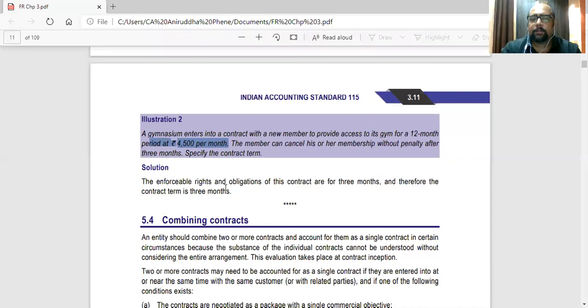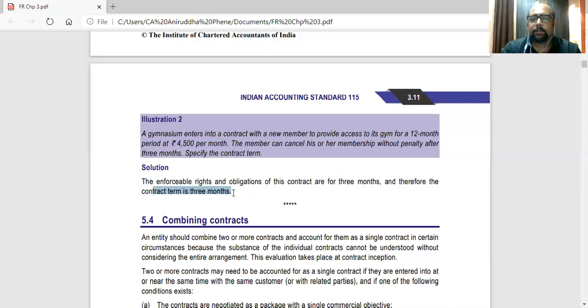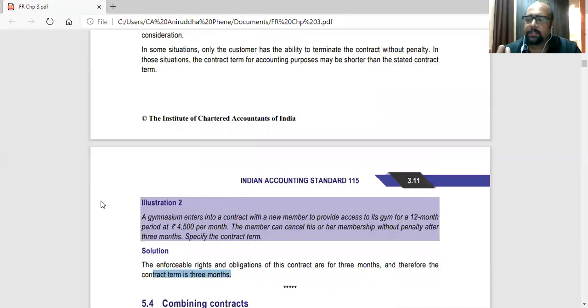The enforceable rights and obligations of this contract are 3 months, and therefore the contract term is 3 months. So in this case, they say that the enforceable rights and obligations will be only for 3 months, because the customer has the right to cancel it within 3 months. So that is where the termination provisions apply.